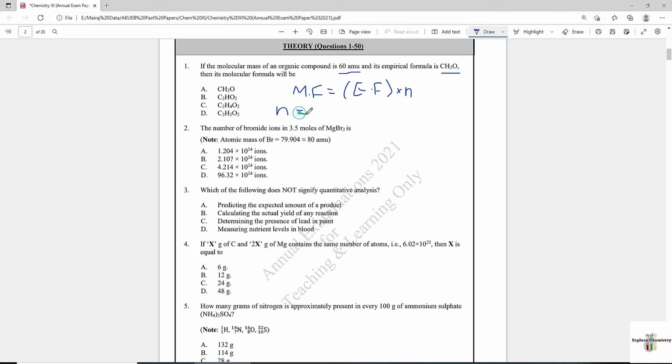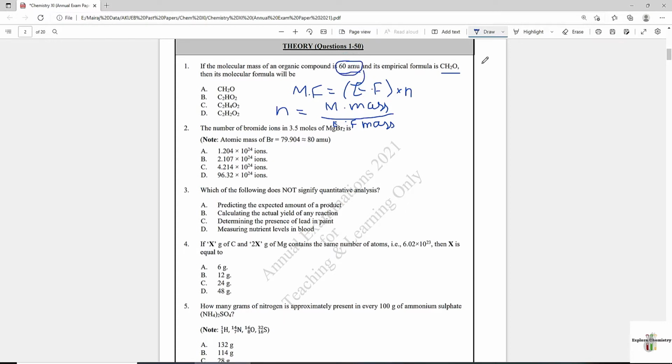n is equal to molar mass, which will always be given in the question, divided by empirical formula mass. Empirical formula mass you need to calculate from the empirical formula. Here in the question the molar mass is given, that is 60 AMU.